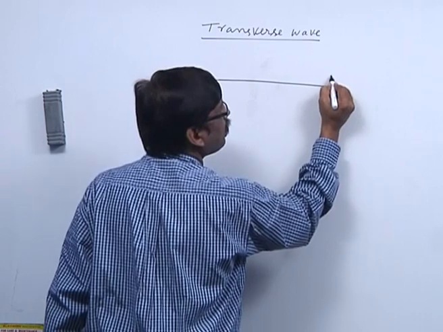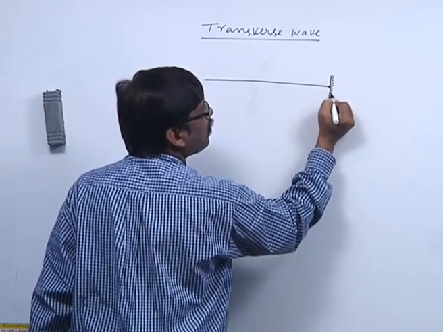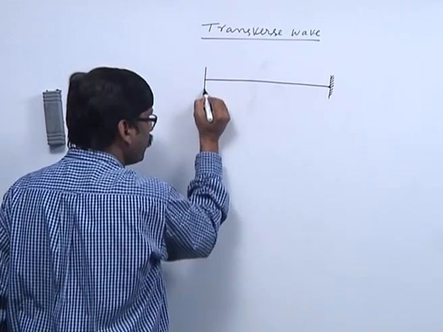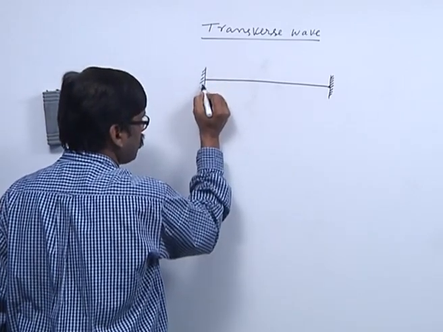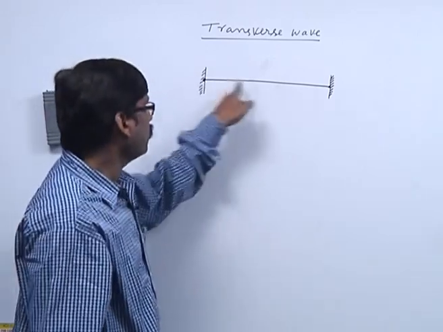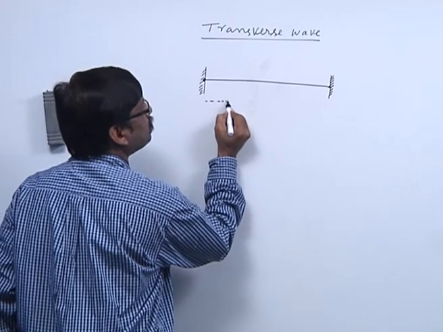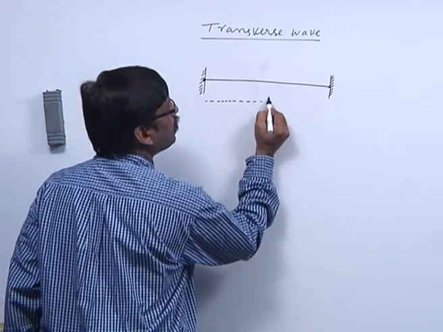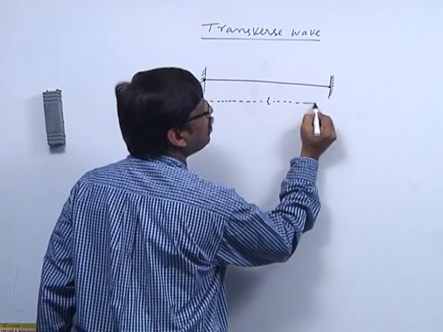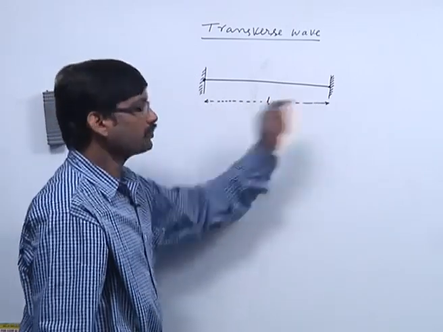Imagine a string of length L fixed between two supports.